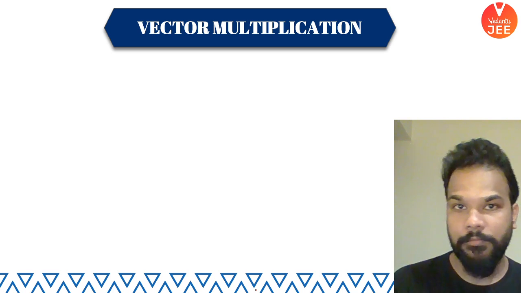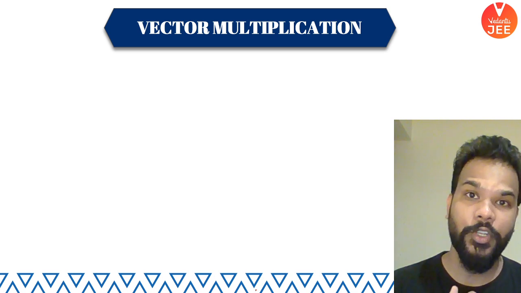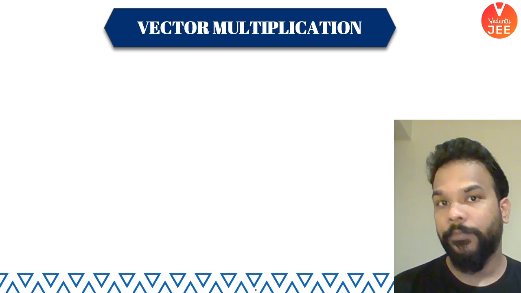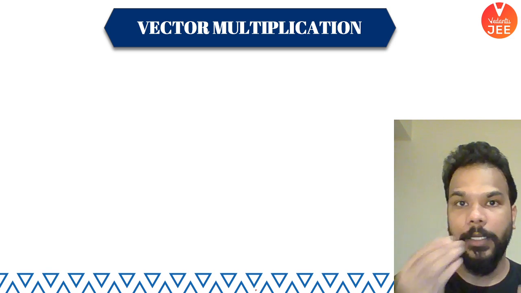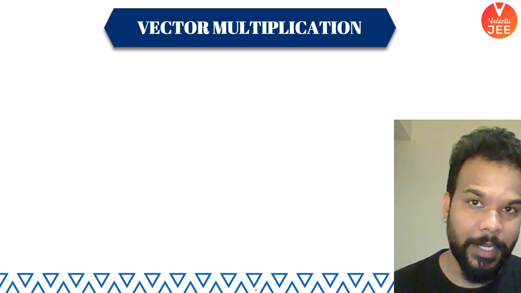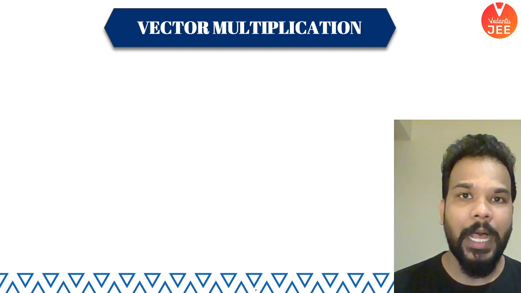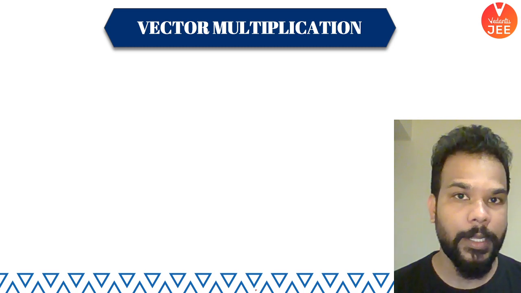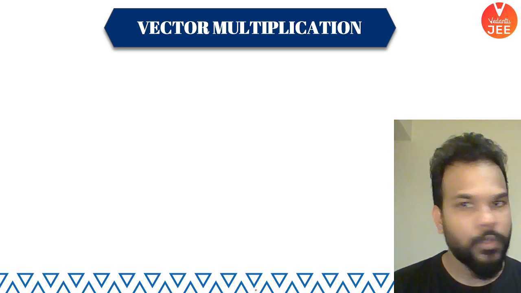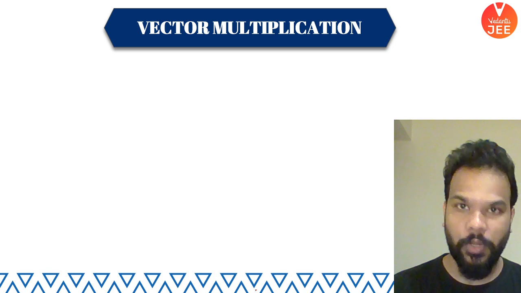Then we moved our vehicle to the mathematical operations with vectors. We started off with vector addition. We did triangle law, parallelogram law, polygon law of vector addition, subtraction as well. And now comes the final mathematical operation of vectors, which we call the vector multiplication. Obviously, as vectors are not just numbers, they are physical quantities. So when we were adding vectors, we were getting a vector quantity only. So when we multiply the vectors, we expect physical quantities out of that multiplication.